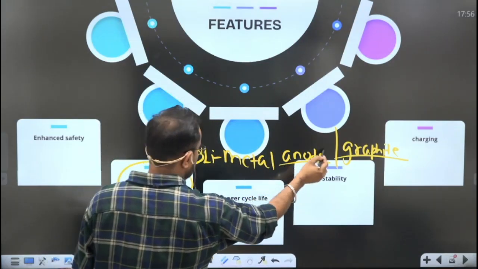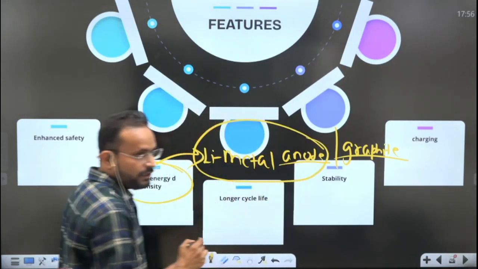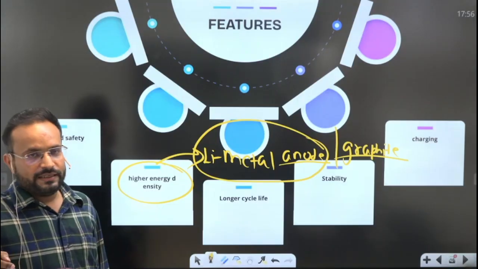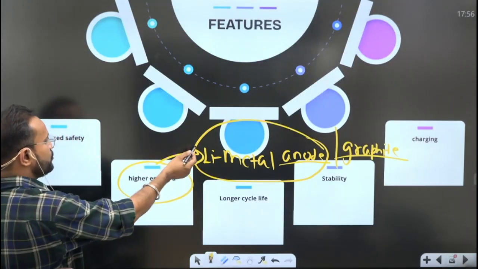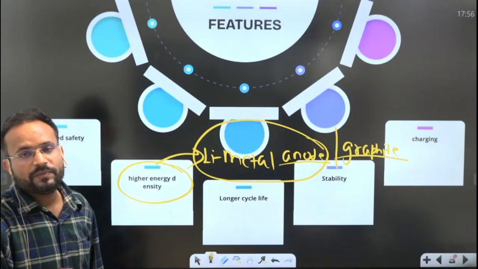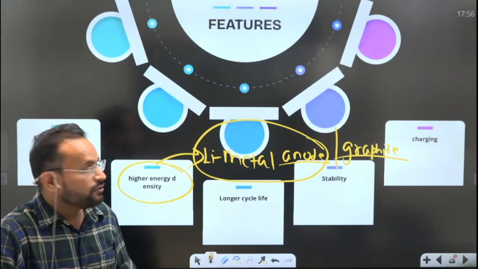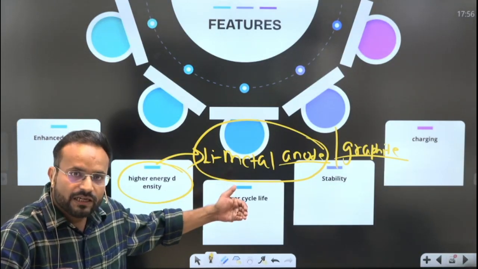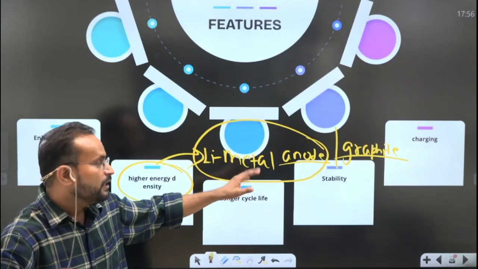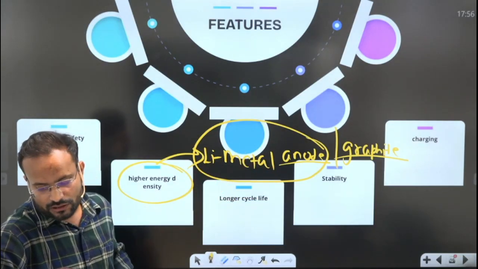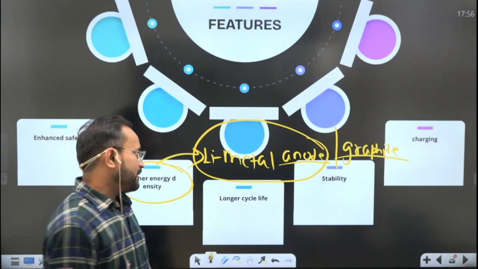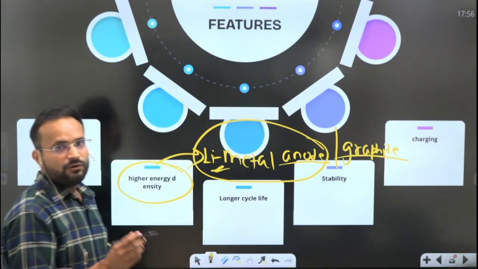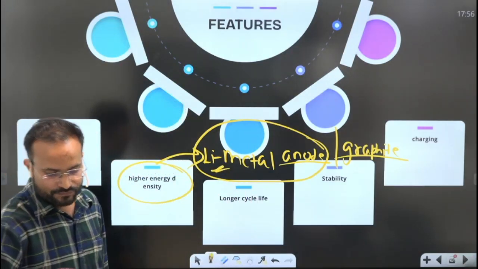And this lithium metal anode is said to be more energy efficient, and since it is used in the solid state batteries, it makes those batteries more energy efficient. So please don't get confused: it is the graphite anode that is used in the lithium ion batteries, and the lithium metal anode is used in the solid state batteries. Okay?